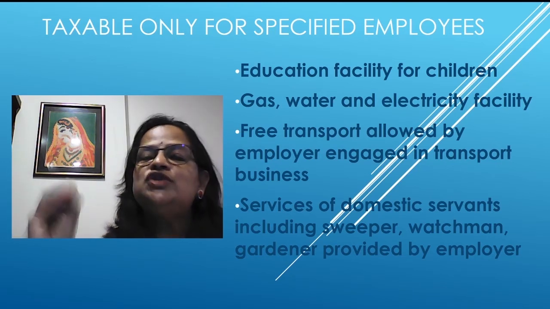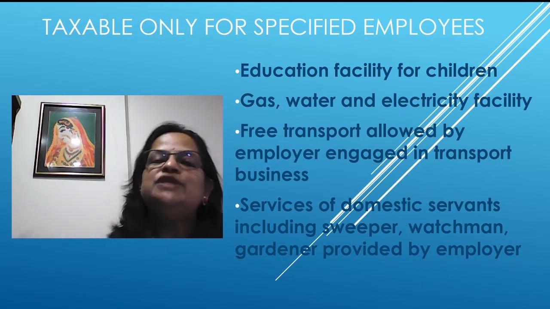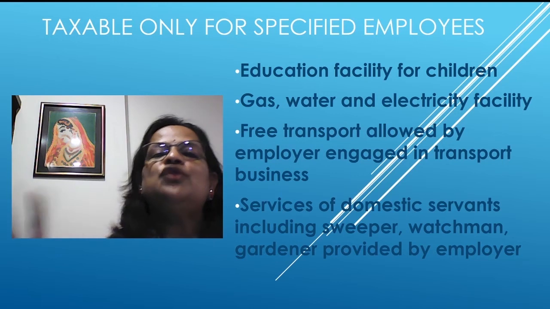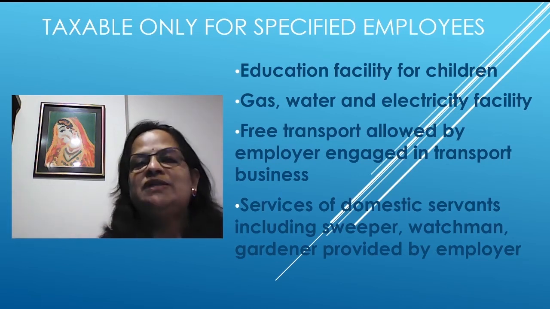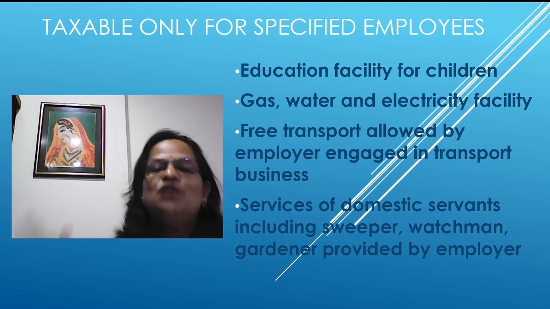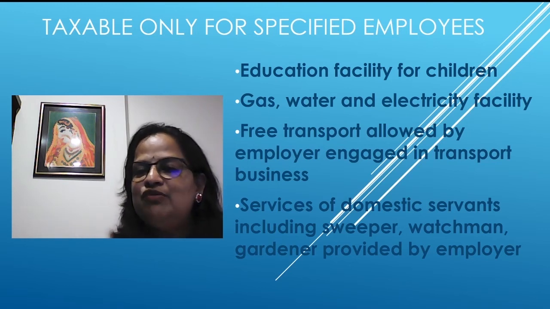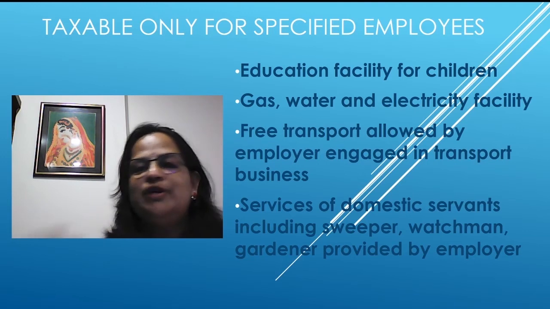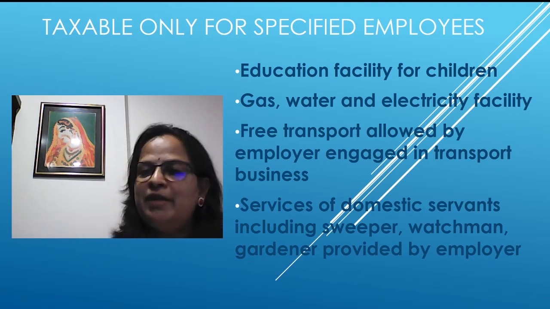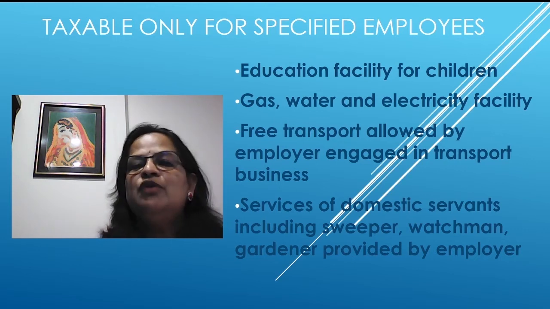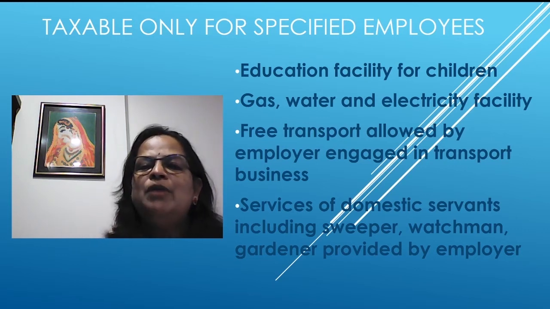So 50,000 annually, 50,000 divided by 12, close to 4,000 is the monthly salary. If a person is getting that, they will be specified employees, so it will be taxable. So what are all the items? Education facility for children, gas, water and electricity facility provided by the employer will be taxable. Free transport allowed by an employer engaged in transport business.